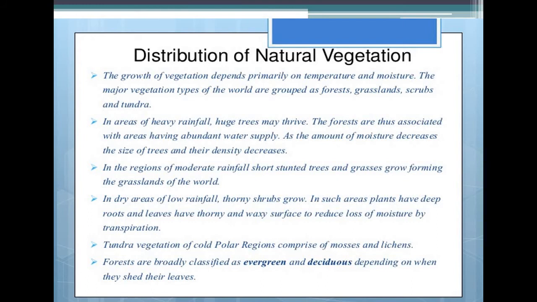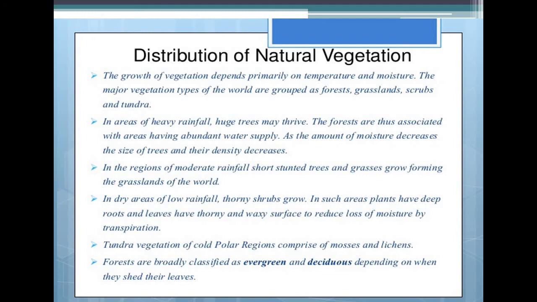In such areas, plants have deep roots. The roots of the plants are so deep, and the leaves are thorny with a waxy surface to reduce the loss of moisture by transpiration. They have the thorny surface to reduce the loss of moisture. Vegetation of cold polar regions comprises mosses and lichens.